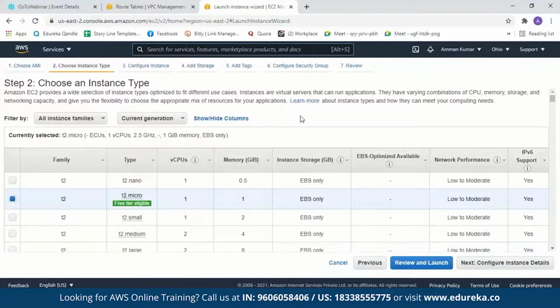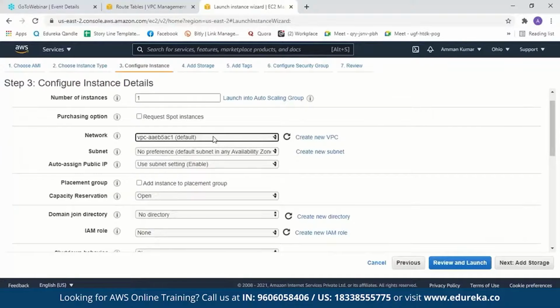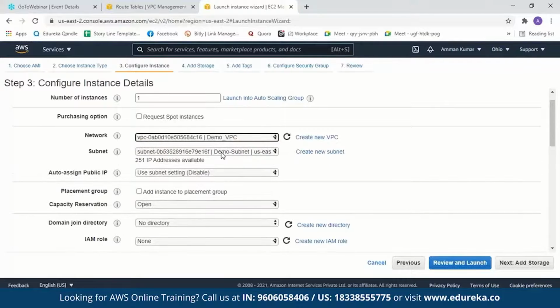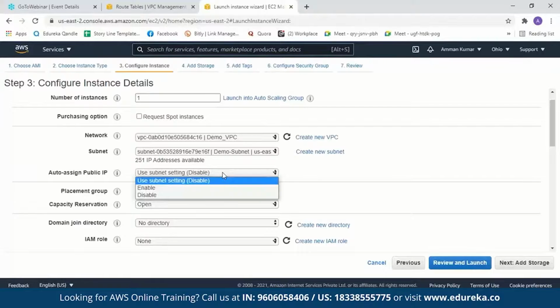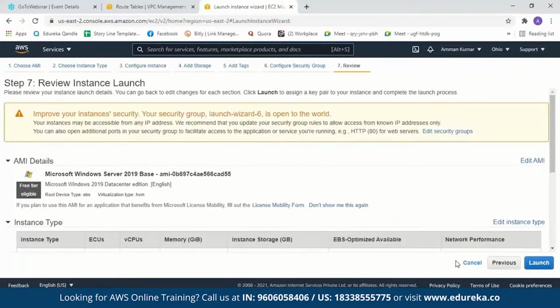Now I'll select this instance and then go to configure instance. Here under network, I'll remove the default VPC network and set my network. I'll change the subnet also. And we also have to change the auto-assign public IP to enable. We will enable this to create a public IP. After this, we'll make no changes and go to review and launch.